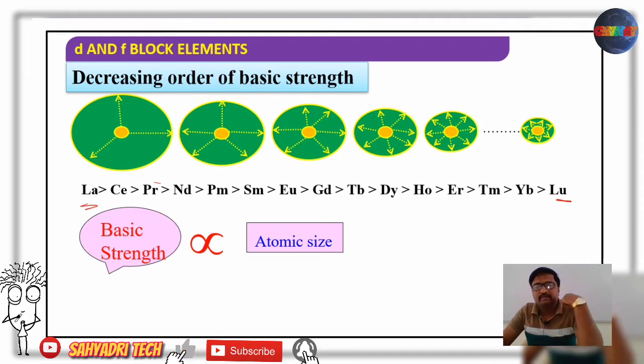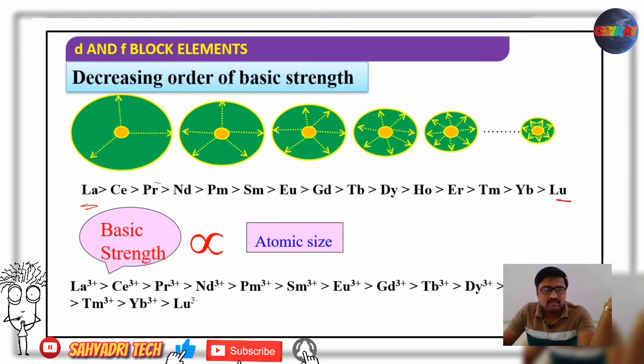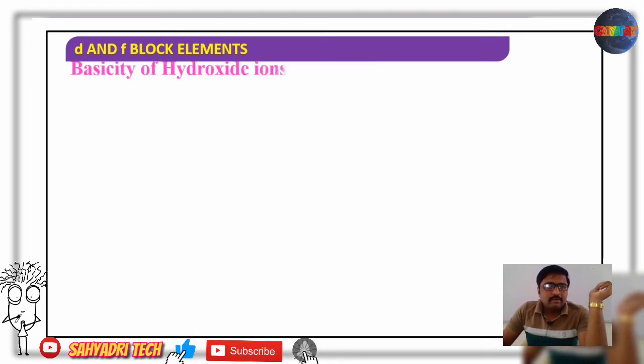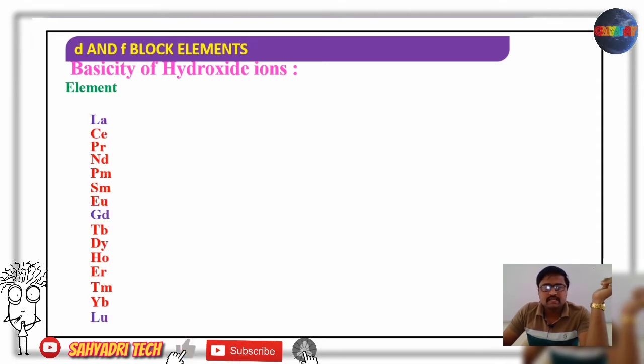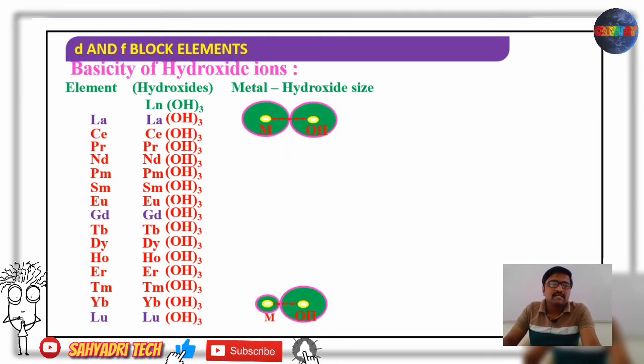Next, if you consider ionic size also, usually, as we said, basic strength is directly proportional to both atomic and ionic radii. Coming to the basicity of hydroxides, the basic strength of hydroxides. What is the common oxidation state exhibited by lanthanides? It is +3. So now we can consider their hydroxides in the +3 oxidation state. That is metal hydroxides: lanthanum hydroxide, cerium, praseodymium, neodymium up to lutetium trihydroxide.